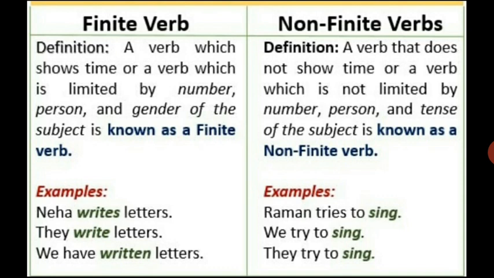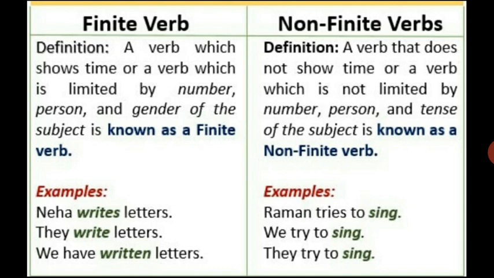In some sentences, we use to with the main verb form. Let us see some examples. Raman tries to sing. Here in this sentence, with the main verb form, we have added to. In the second sentence, we try to sing. Third example, they try to sing. In these three sentences, the subjects and persons are changed, but the main verb form remains the same.